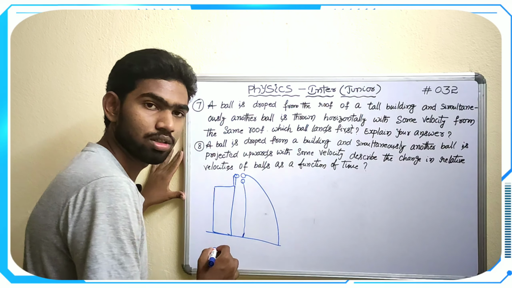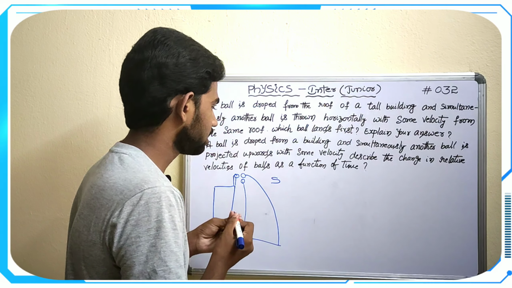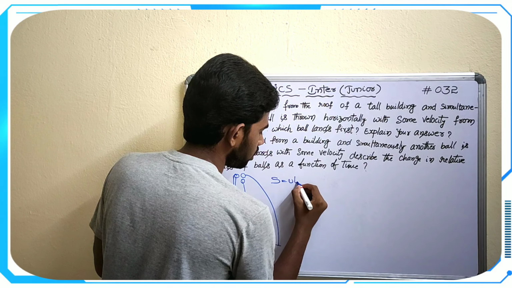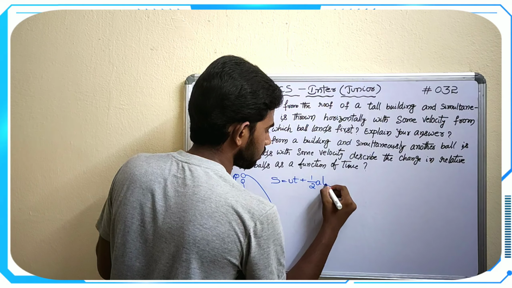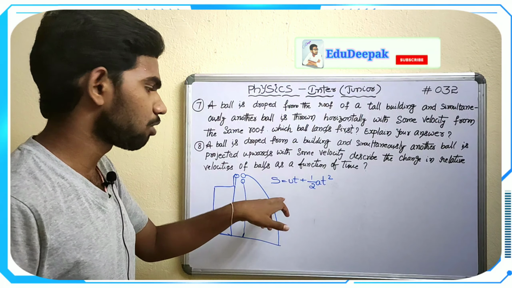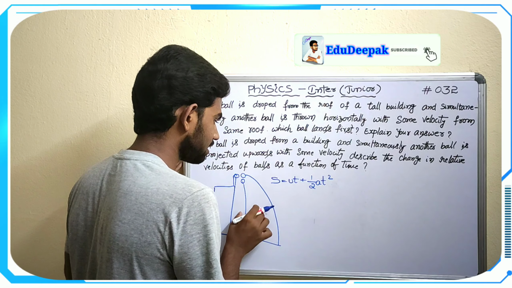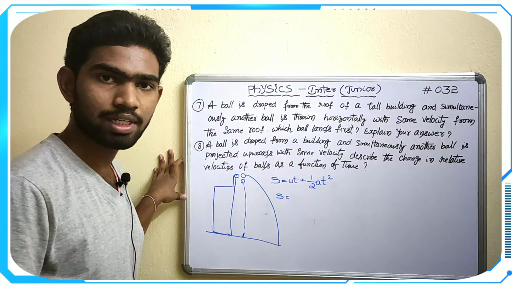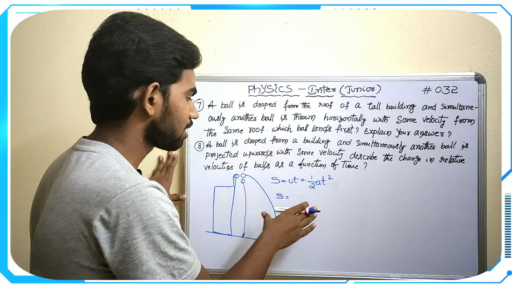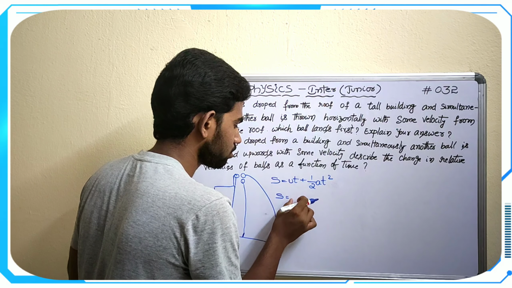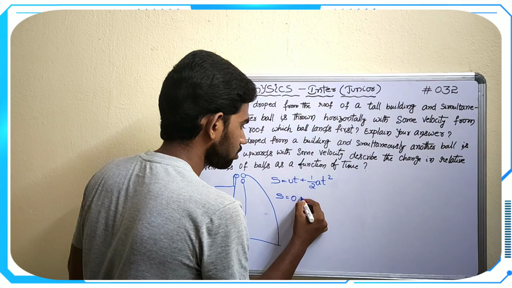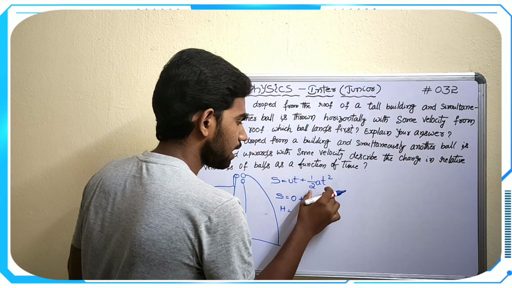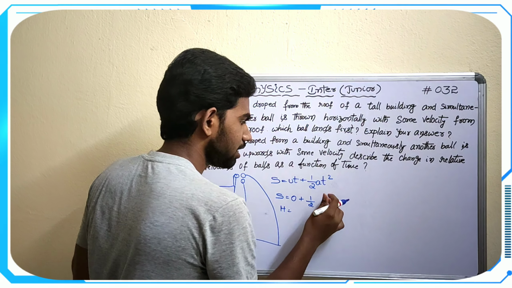We have to follow a simple formula, that is S equal to ut plus half at square. In this formula the components will be there. So here u will become 0, so the whole term will become 0, and here S is equal to h, and a is g since it is freely falling.